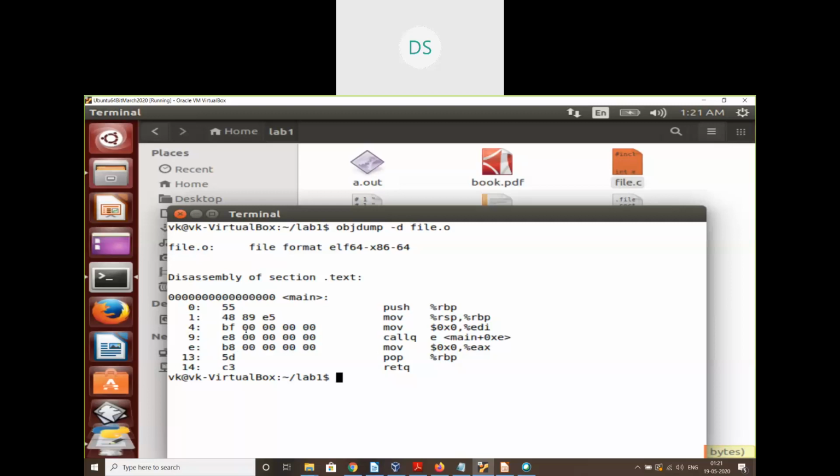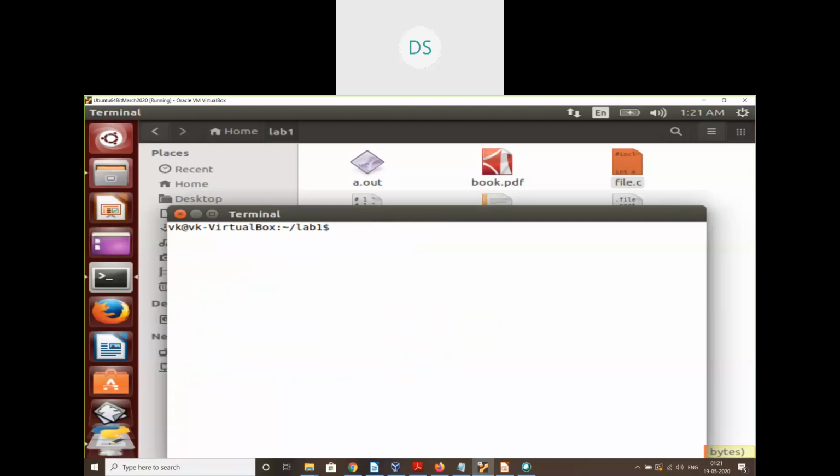So we can see the opcode and assembly instruction. And finally, the last part here. If you want to give a name to an executable file, by default, let me show here, file.o. If I do this, gcc file.o, it generates a.out here. You can see here the a.out is generated.